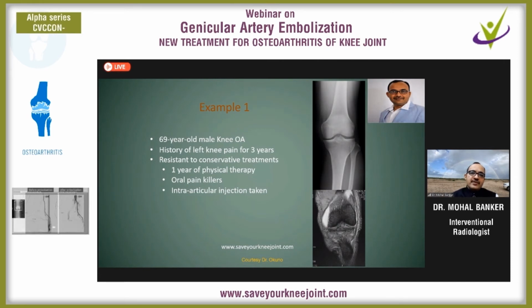In the first example, there is a patient. Over here we can see there is mild to moderate osteoarthritis. The joint space is still preserved, but the patient has had continuous pain for 3 years, and he has taken lots of non-operative treatment, but the patient is still complaining of pain.